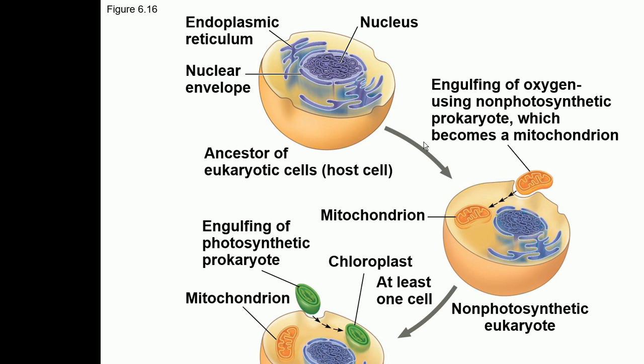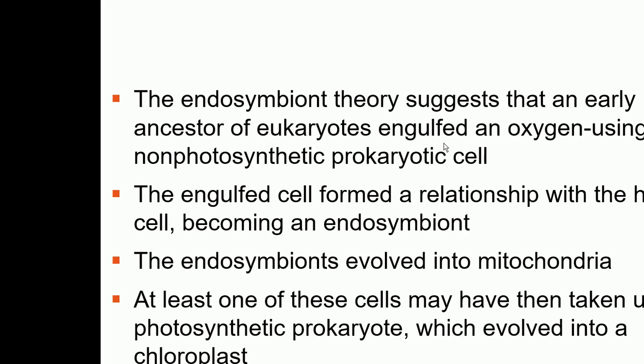If this is a bacteria, you can see how it is entering into the cell. This membrane has to invaginate. So you will see these organelles have two membranes. If this is the membrane of the bacteria itself, when it entered into the host cell, this membrane invaginated, and it formed a kind of vacuole. So the outer membrane is actually the plasma membrane of the host, and the inner membrane is actually the membrane of the bacteria.